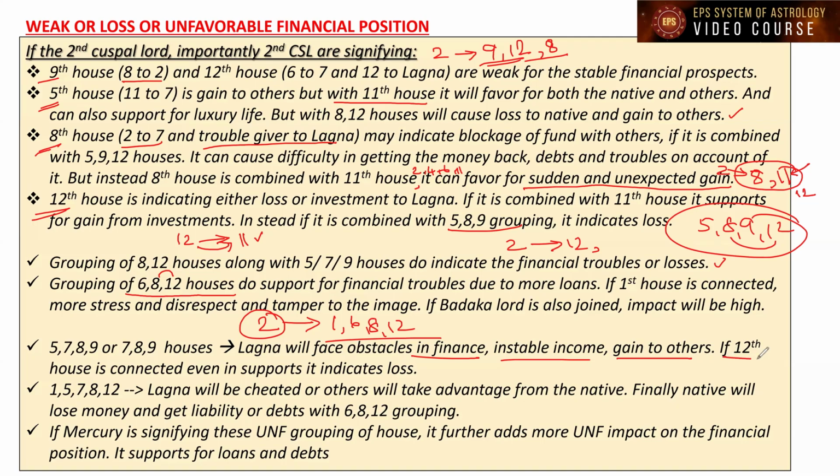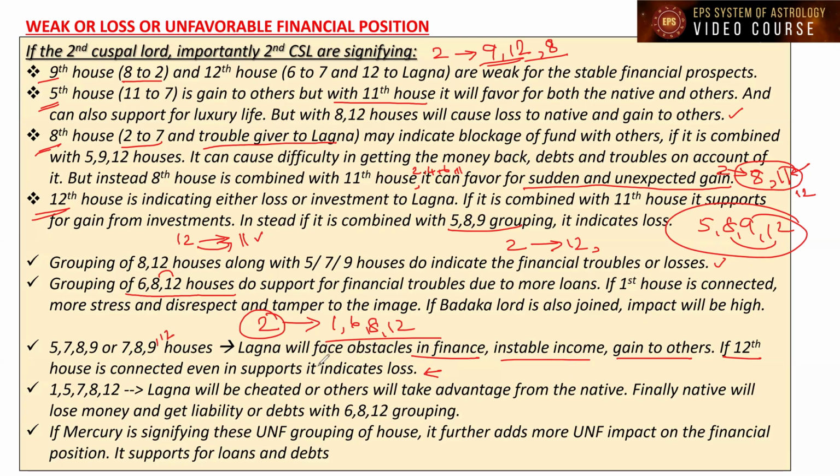But if the 12th house is also joining hands, connected, even in support, it indicates loss. Because a planet can signify the 5th, 7th, 8th or 9th house grouping, or 5, 8, 9, or 7, 8, 9. But if the 12th house is directly present and also joining hands, it is going to be more unfavorable.